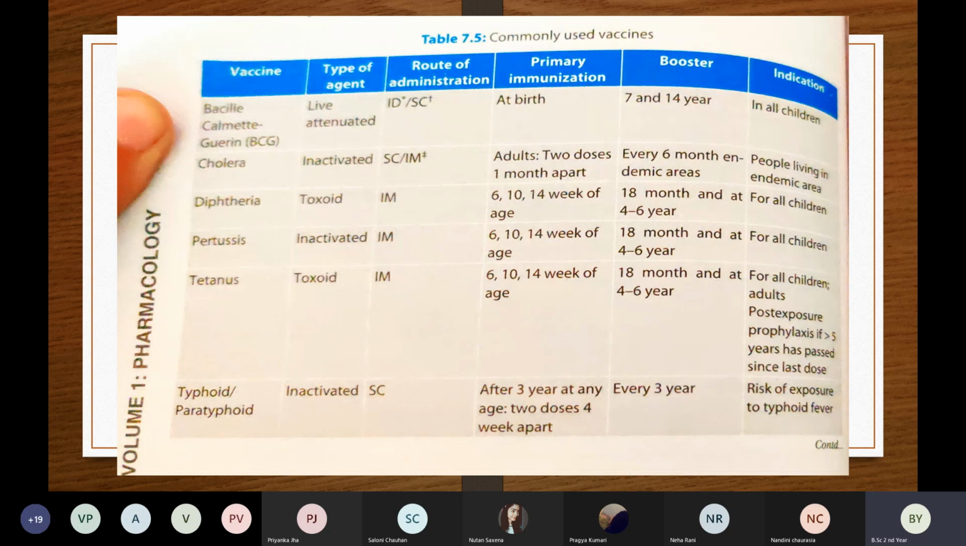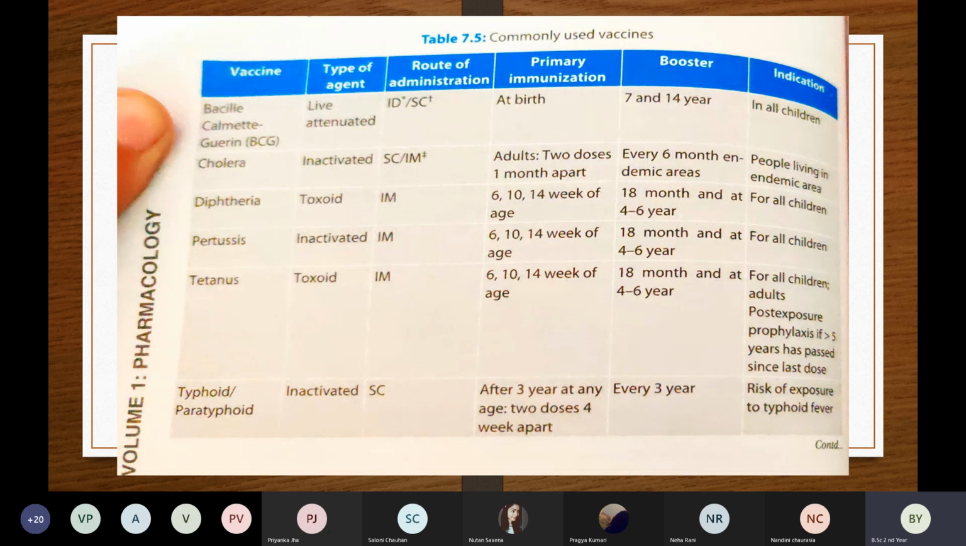Then second is cholera. Cholera is an inactivated vaccine, means that this type of vaccine is made from a dead virus or a dead bacteria. The route of administration is subcutaneous or IM. Primary immunization in adults, 2 doses, 1 month apart. So we have to give 2 doses of cholera, but the gap between the 2 doses is 1 month. Then the booster dose every 6 months in endemic areas. Indication: people living in endemic areas. Endemic areas means where there is a high risk for people getting cholera.